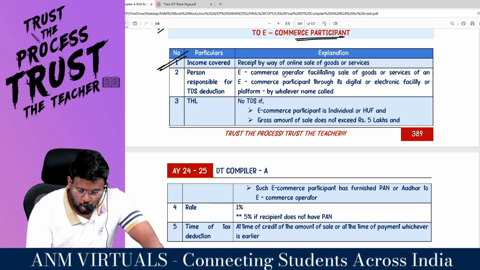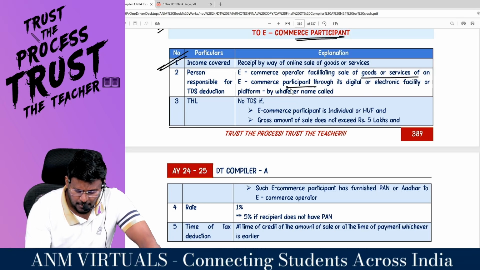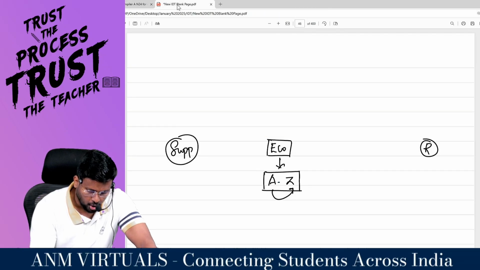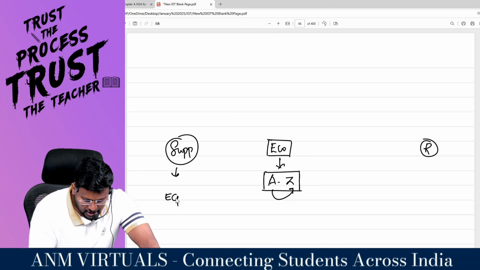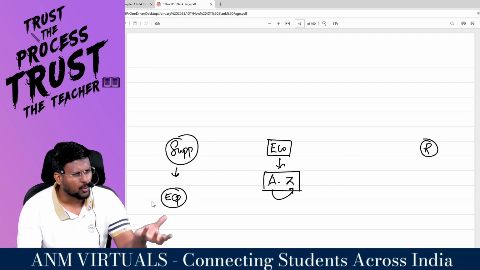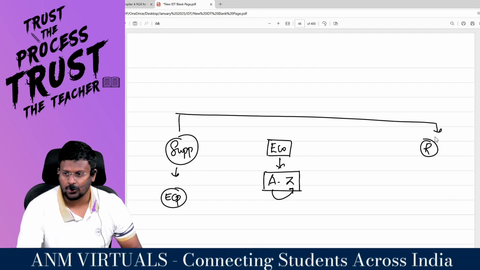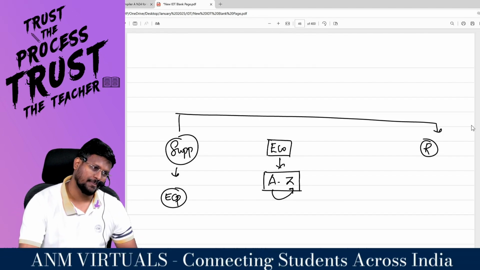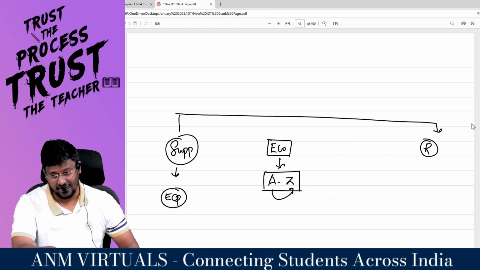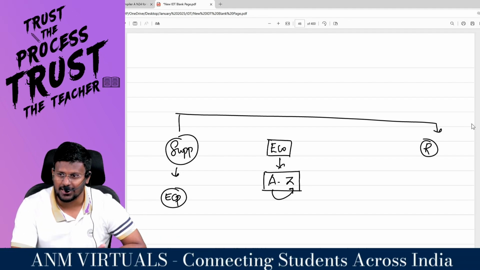What is the transaction? E-commerce operator facilitating sale of what or what or what? E-commerce participant through its digital or electronic facility or platform by whatever name called. So there is an e-commerce participant, the supplier of what or what or what? He is supplying his goods or service or both through the e-commerce operator. If that is a specified service, which is HAPPIER services, then the e-commerce operator is the person liable to pay tax under ECO charge, not RCM.